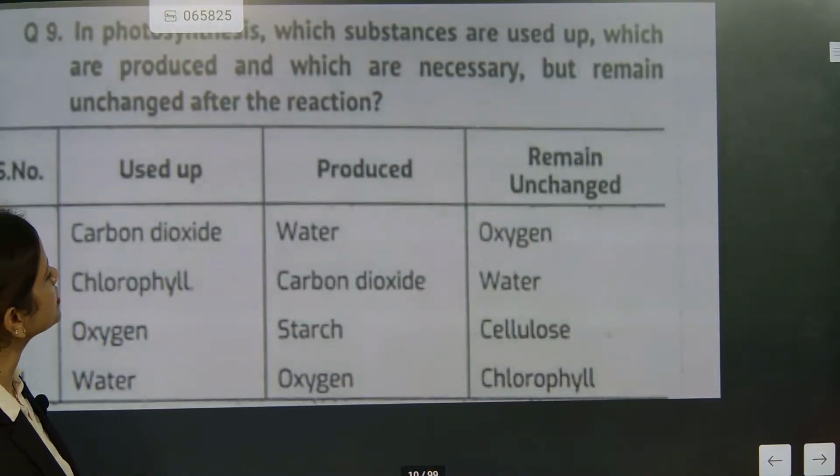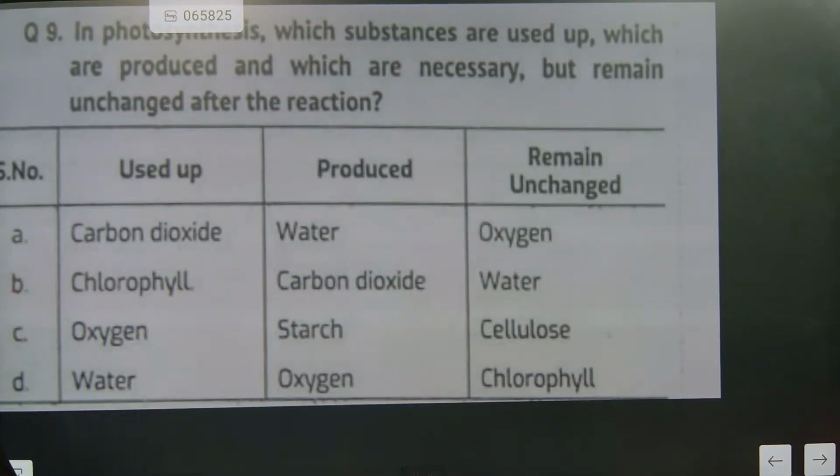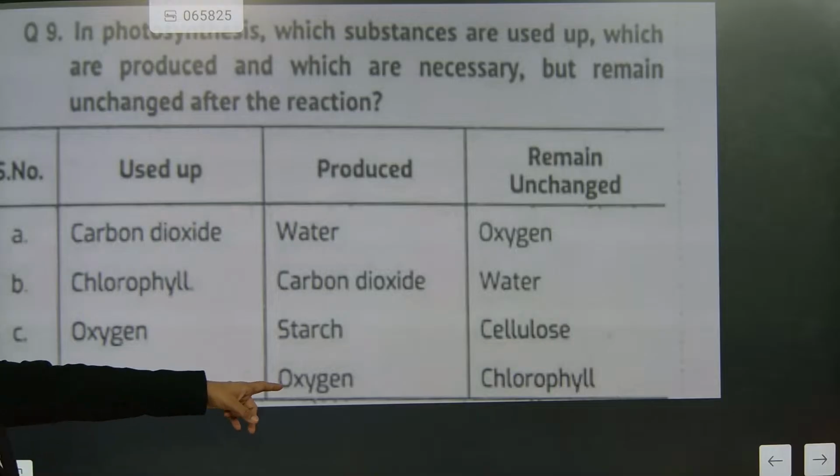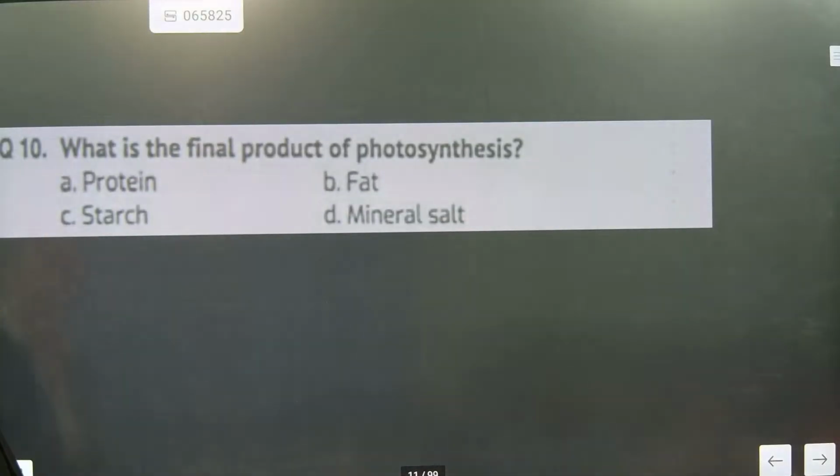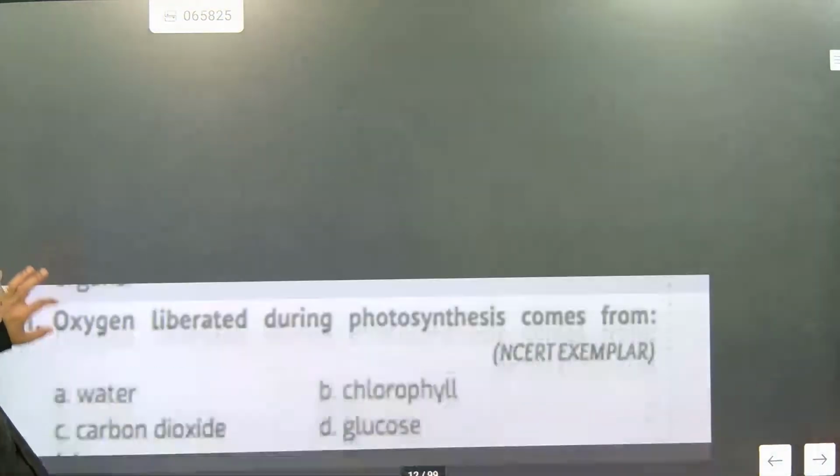In photosynthesis, which substance is used up, which is produced, and which remains unchanged? What is the correct answer? Used up is water. Produced is glucose. Remain unchanged is chlorophyll. Very good. We'll go for the next question. What is the final product of photosynthesis? The final product of photosynthesis is starch. So these level questions are easy.